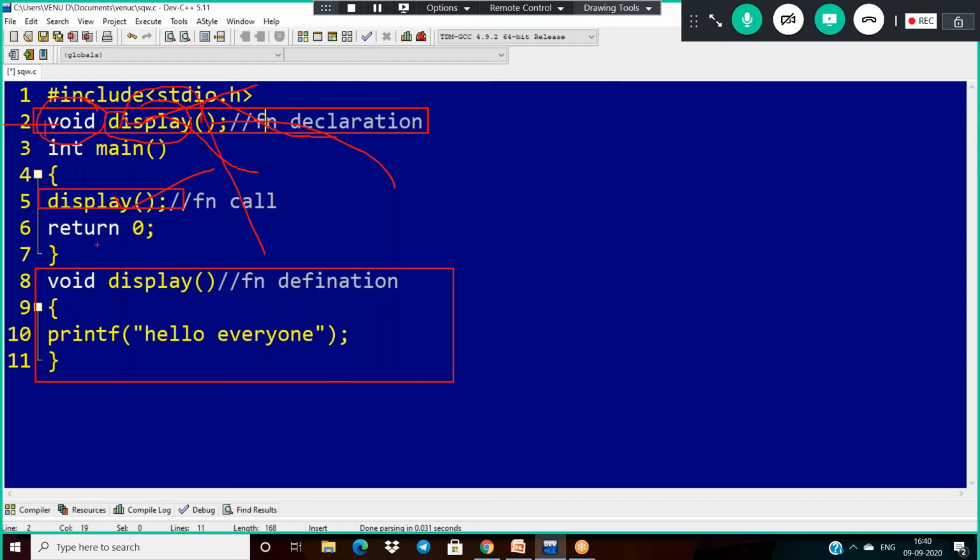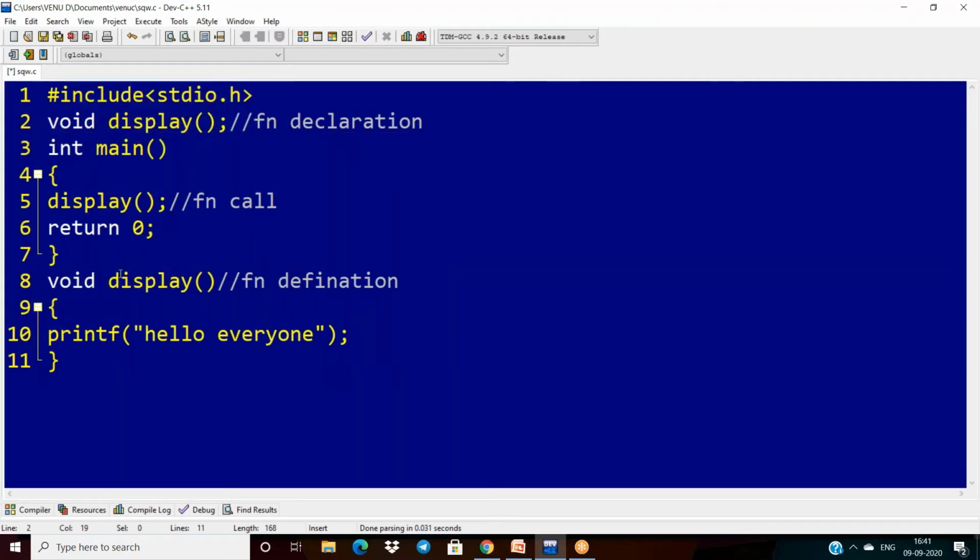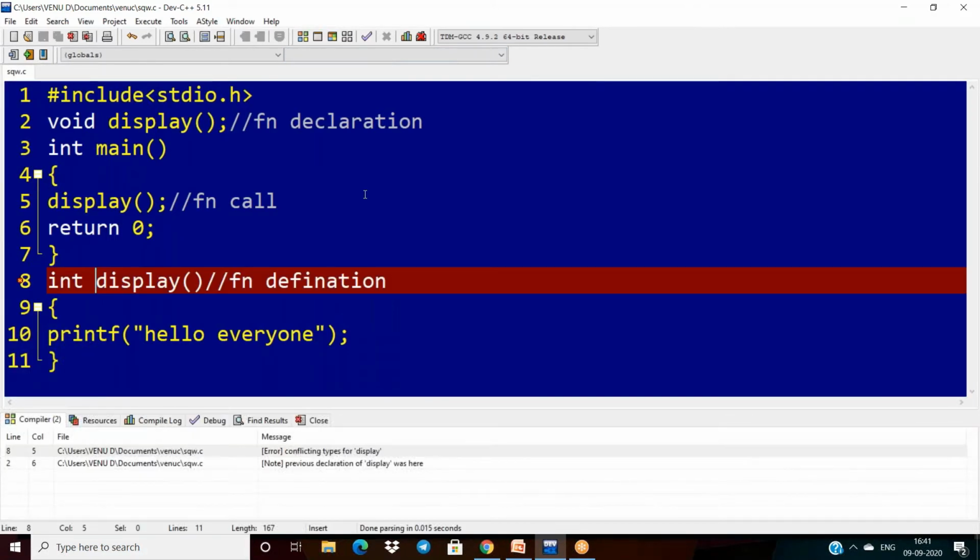So now at the definition section here, if instead of void we use some int, you will get an error. Why? Because actually its prototype is return type void, but you are saying int. This means incompatibility of the function. Okay, you will get incompatibility.